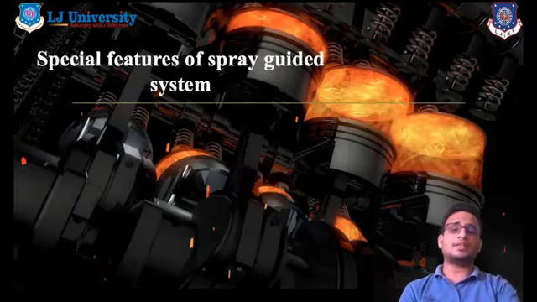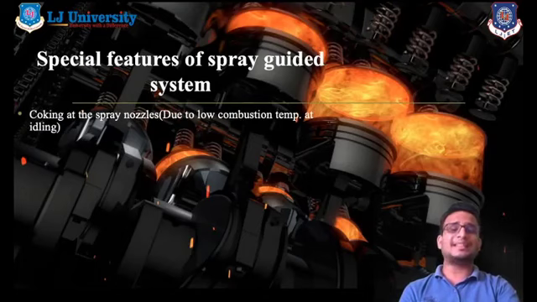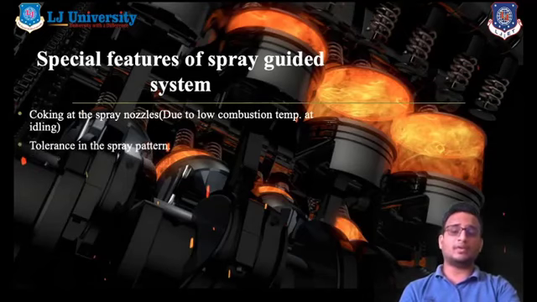Now let us discuss the special features of the spray guided system. The first one is coking at the spray nozzles. Due to low combustion temperature at idling speed there might be a chance of some rust formation on the spray nozzle. The second thing is the tolerances in the spray pattern. In the previous slide you can see that there are various injection patterns, so there might be tolerances in the spray pattern, so we can achieve a significant combustion process.